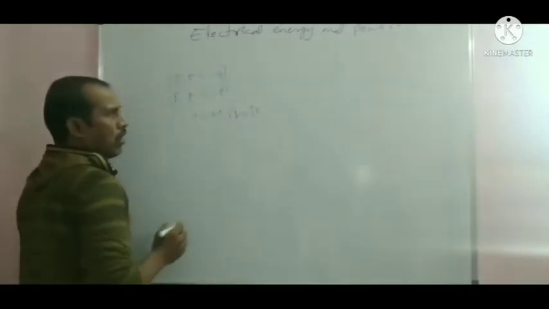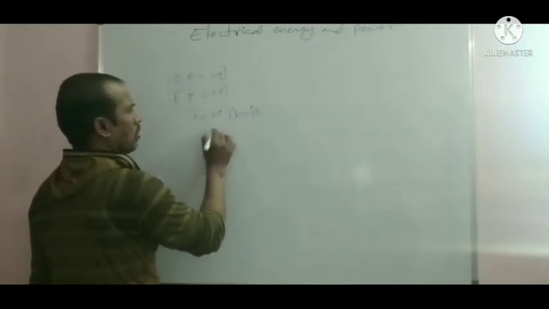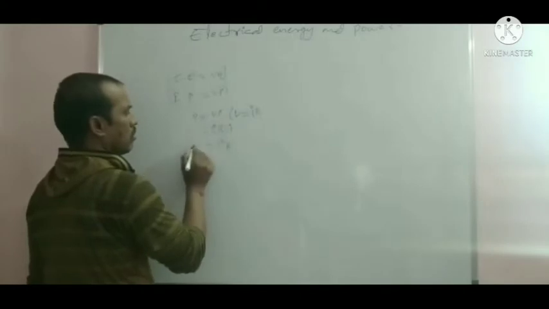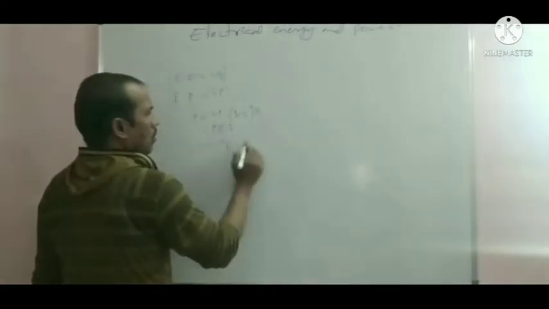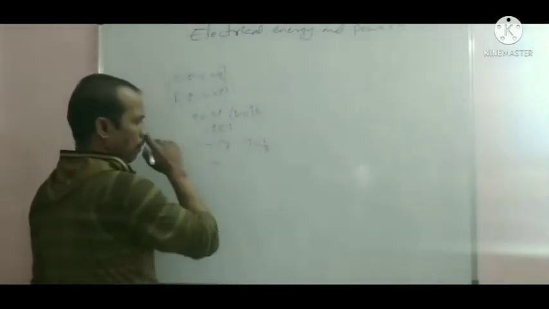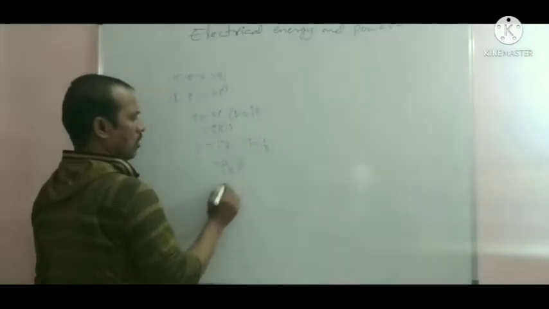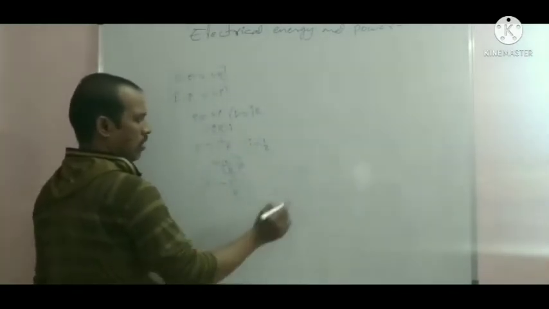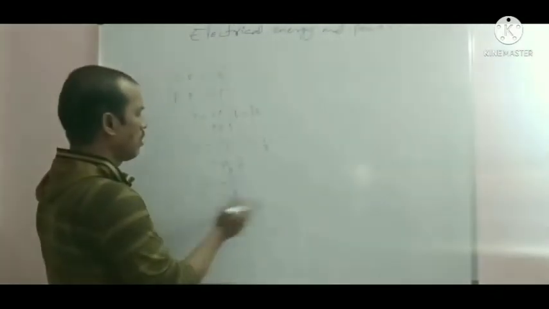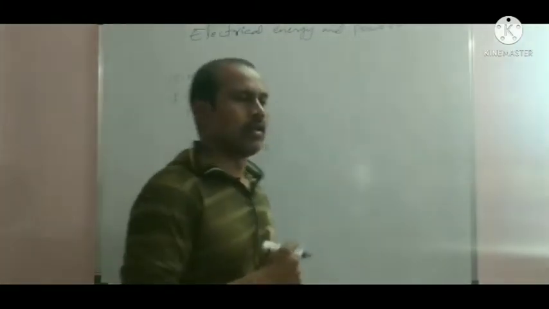Substituting V is equal to IR, power is equal to I square R. Another one: I is equal to V by R, so power is equal to V into V by R, that is V square by R. These are the power formulas: P is equal to VI, P is equal to I square R, P is equal to V square by R. These three are the electrical power formulas in an electrical circuit.